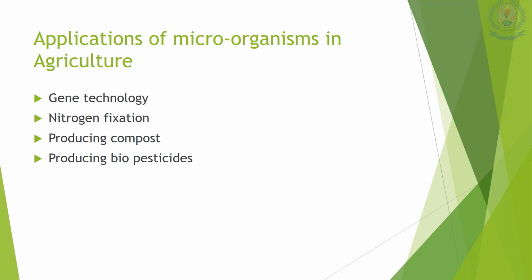Even though 78% of the atmosphere is nitrogen, plants are unable to absorb this nitrogen. But Rhizobium, a type of bacteria that lives in legumes, has the ability to absorb atmospheric nitrogen directly. This process is known as nitrogen fixation. Therefore, Rhizobium is commercially produced and used in cultivation lands to increase the yield of legumes.